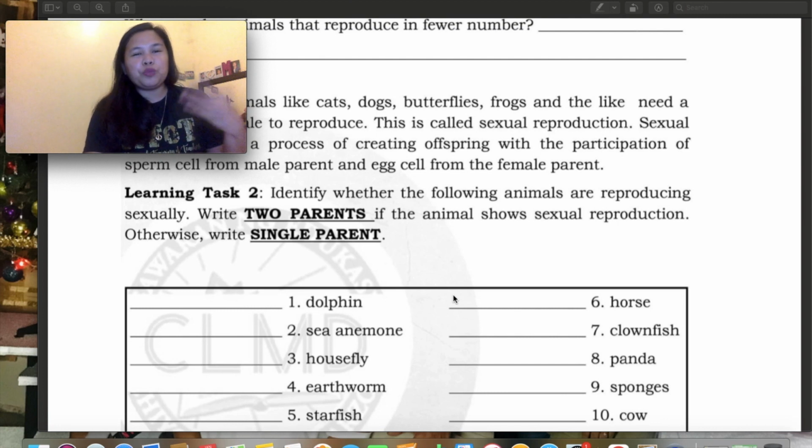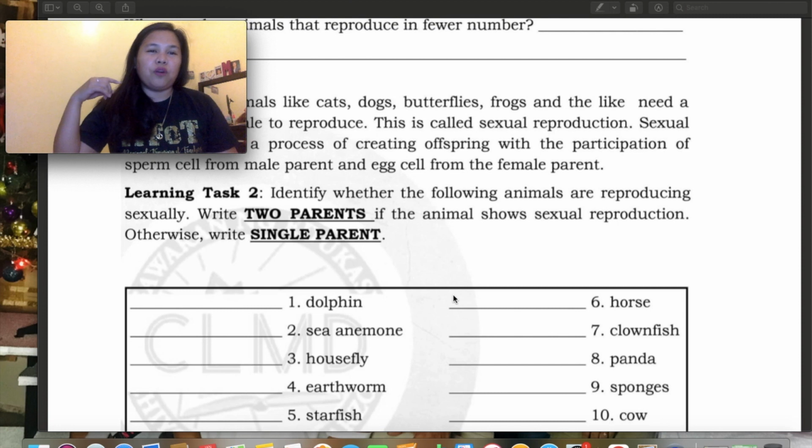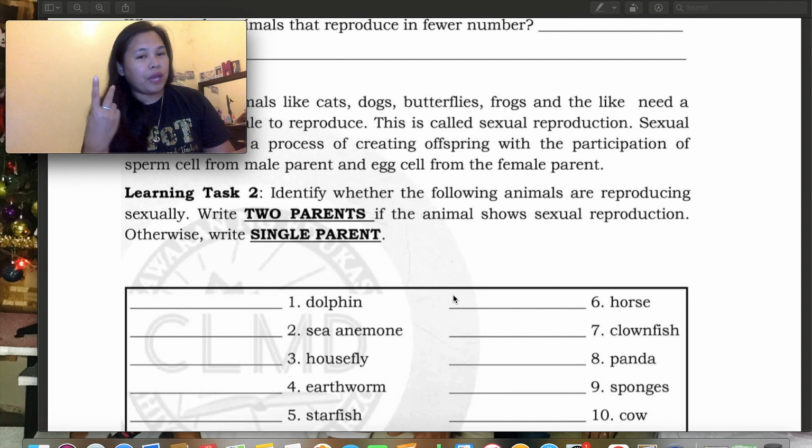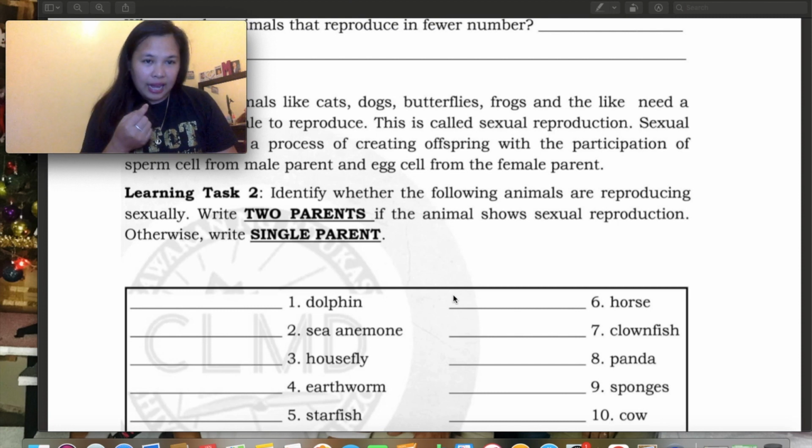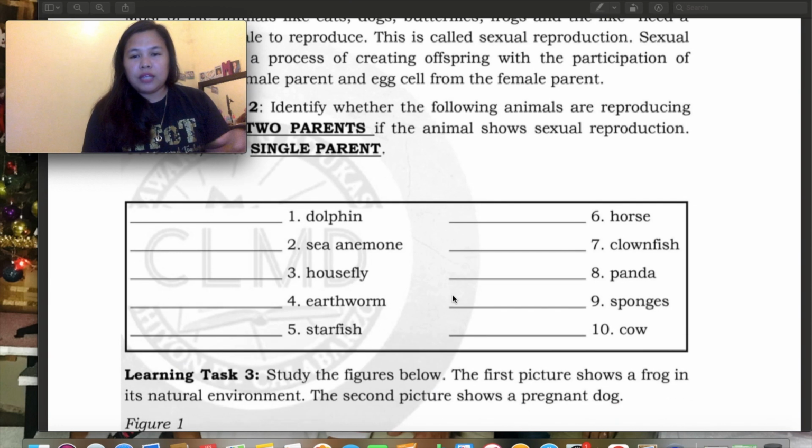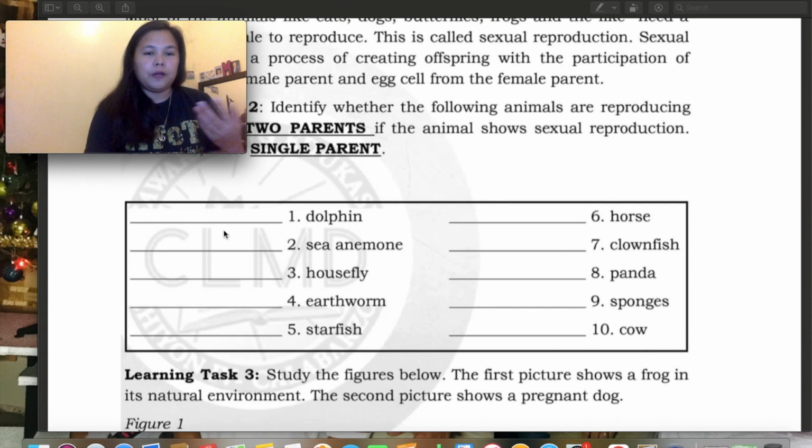When you say 2 parents, male and female yan, then single parent, so asexual yan. Isa lang siya, sa isa lang organism siya nanggagaling. So, again, you have to write 2 parents if it involves one male and female, single parent kapag isa lang. Okay? So, you have to answer 1 to 10. You have to write your answer here before the number.